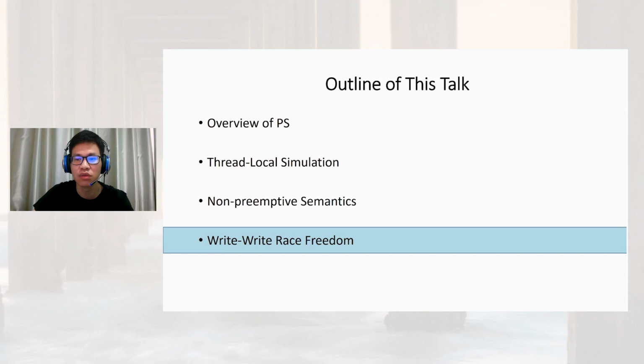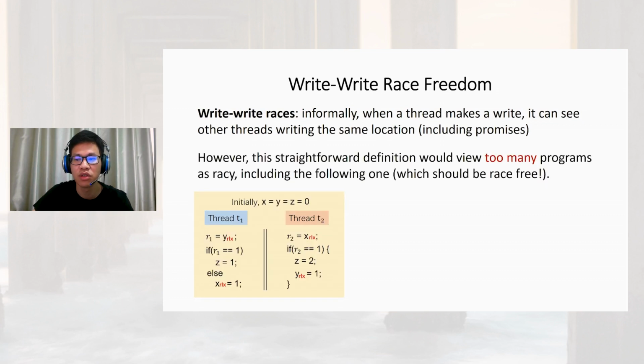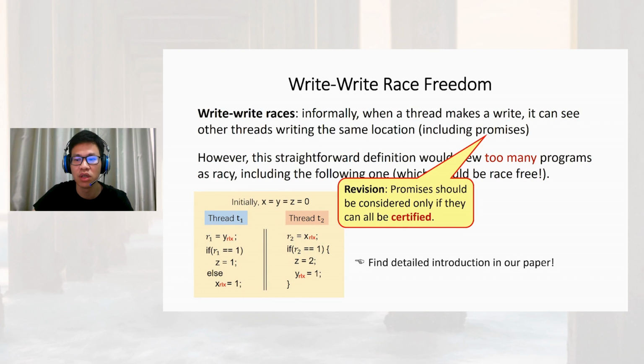Finally, we introduce race freedom. A straightforward definition of race in the preemptive semantics is that when a thread makes a write, it can see other threads writing in the same locations, as well as the promises of other threads. However, this straightforward definition would view too many programs as racy, including the following one, which should be race-free. To revise the straightforward definition, we require races to be checked only when promises are certified. The detailed explanation can be found in our paper.